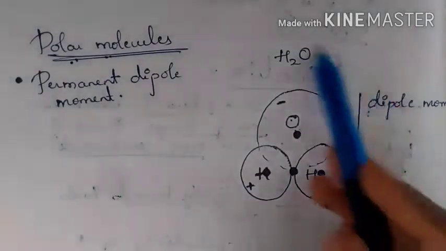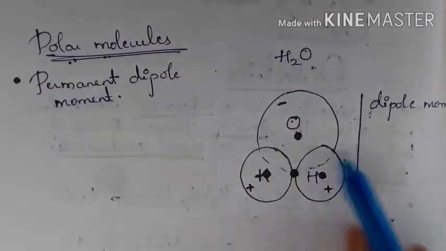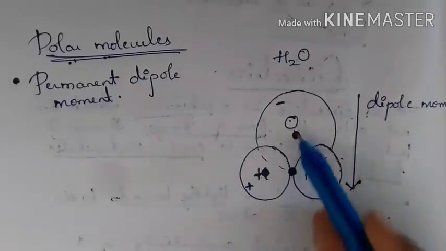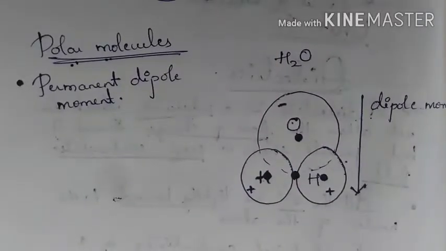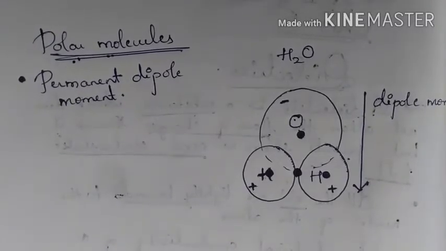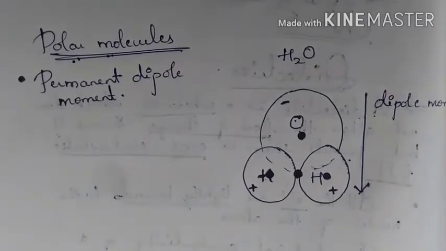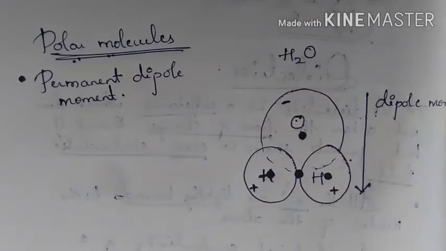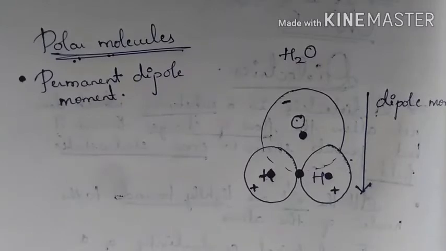But here in the absence of electric field, you can see the separation of two kinds of charges, the positive charge and the negative charge. So this creates the polar molecules. Polar molecules are the molecules wherein the center of gravity of positive charge does not coincide with the center of mass of the negative charge, and thus the molecule will have permanent dipole moment.